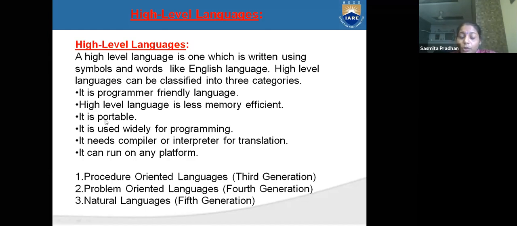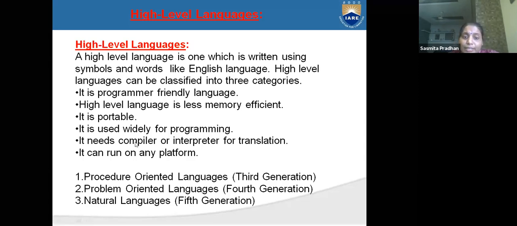It is portable, meaning wherever you want to run that program, you can run it, on any operating system. It is used widely for programming, meaning you can write the code, execute it and run it on different platforms.